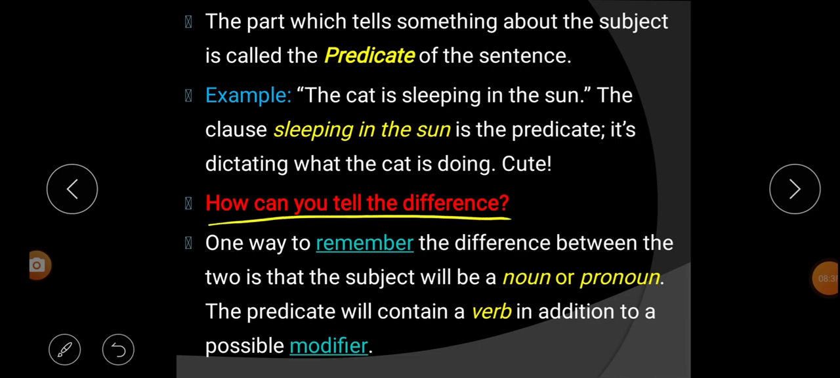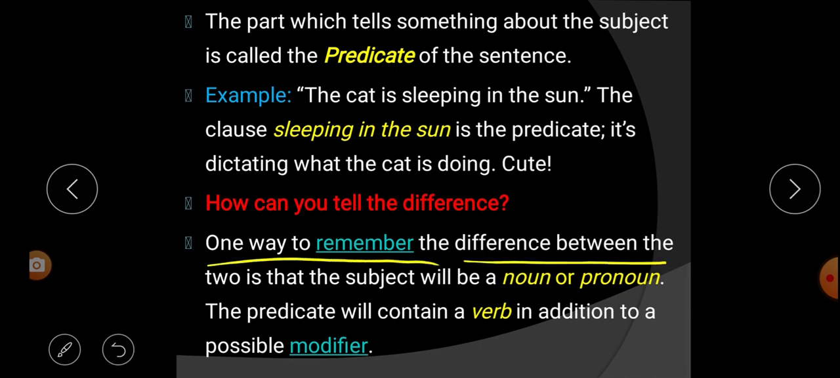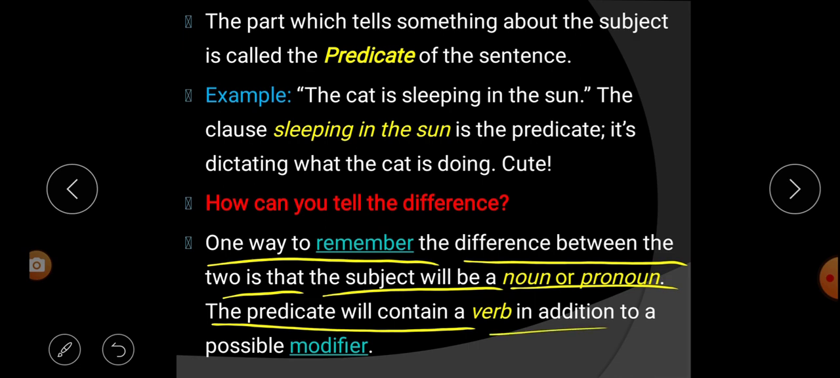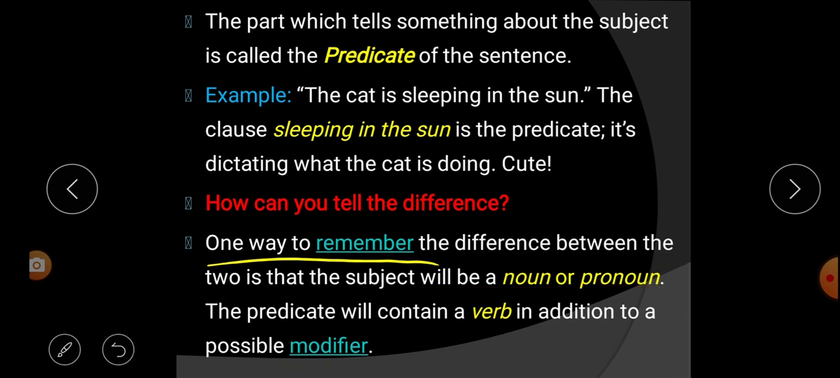How can you tell the difference? That means, how can we tell the difference between a subject and predicate? Let us learn. One way to remember the difference between the two is the subject will be a noun or pronoun. The predicate will contain a verb in addition to a possible modifier. So from here we will learn how to find out the difference between the subject and predicate.